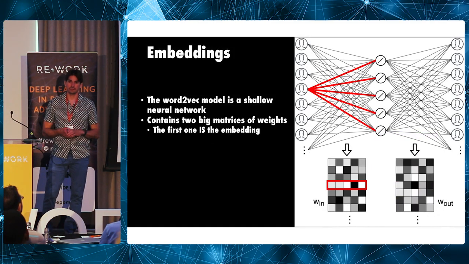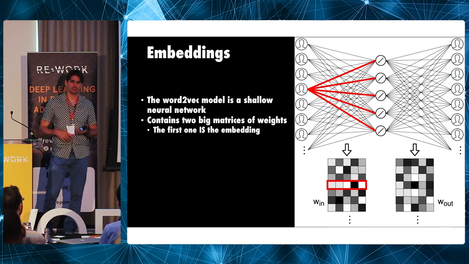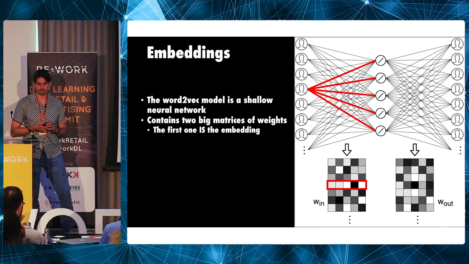This is the architecture of the Word2Vec model, or one version of it. It's super simple. So it only has one hidden layer and 2 massive matrices of weights. And they're massive in the sense that there are 100,000 words in English, roughly. So there are 100,000 rows, and you choose the number of columns, and it's normally about 1,000. So these are big objects.